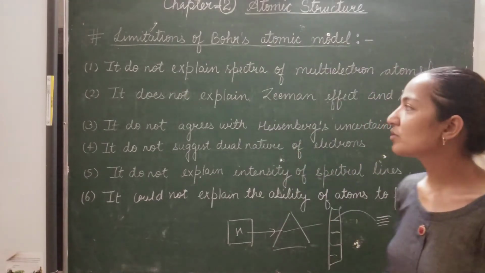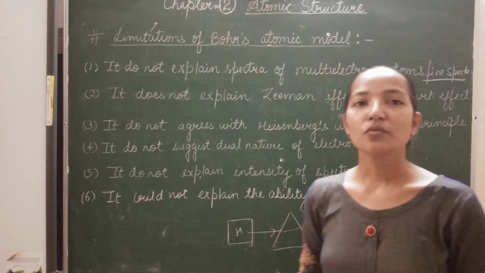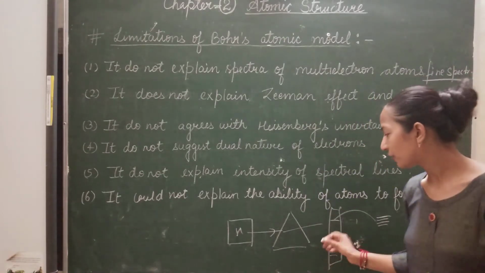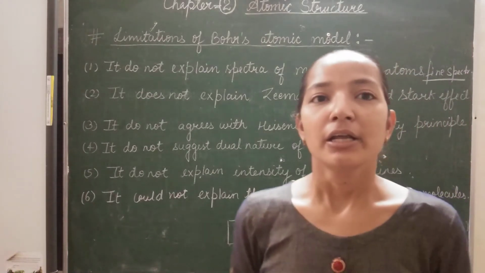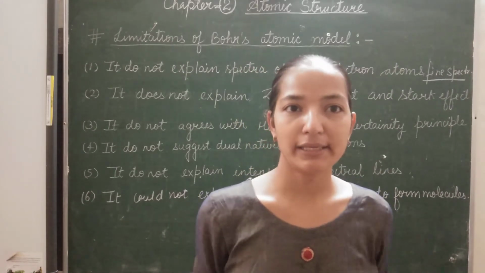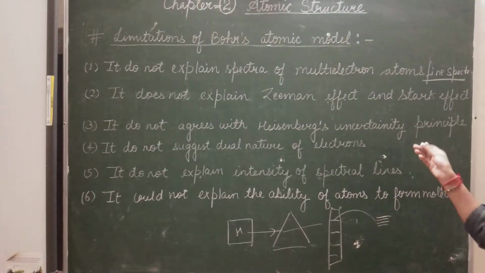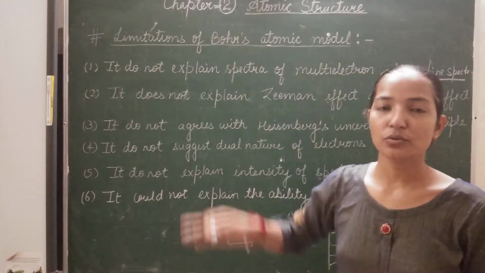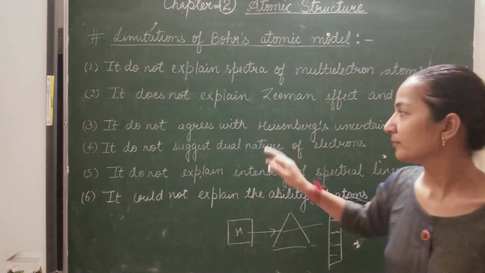Next, Bohr was also not able to explain the Zeeman effect as well as the Stark effect. So what is the Zeeman effect? Whenever a spectral line is passed through an electric field, it gets split into finer component lines. This effect is called the Stark effect. While in the presence of a magnetic field, the spectral line also gets split into several lines. This is called the Zeeman effect.